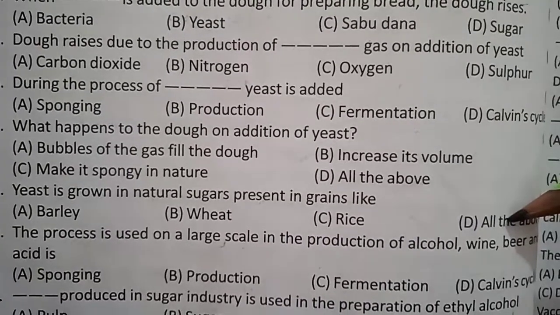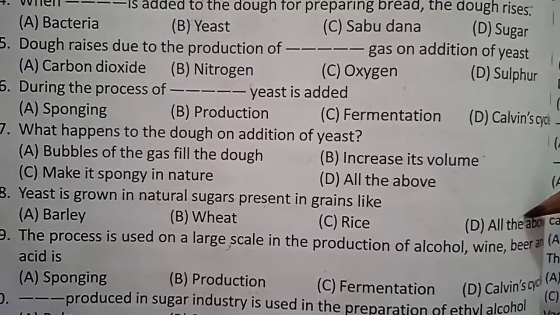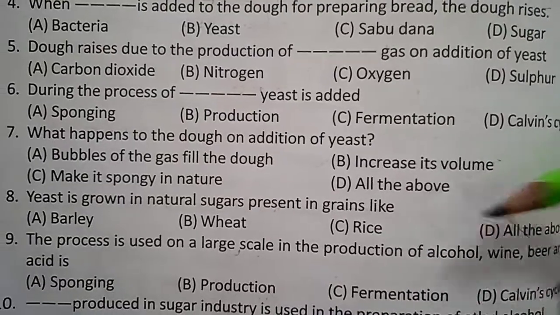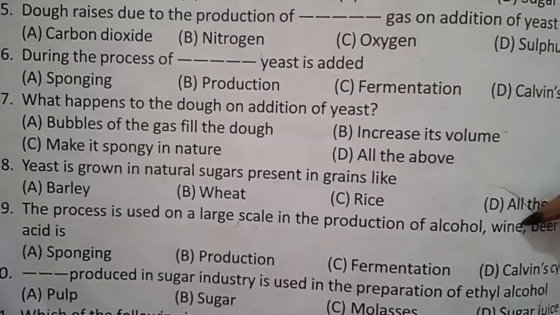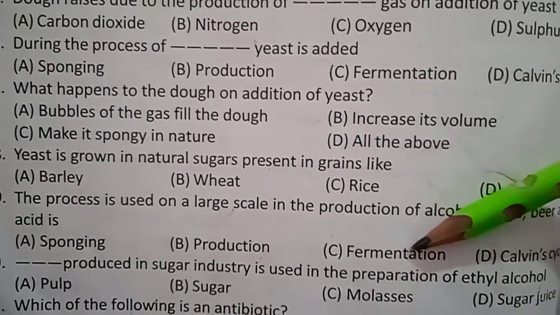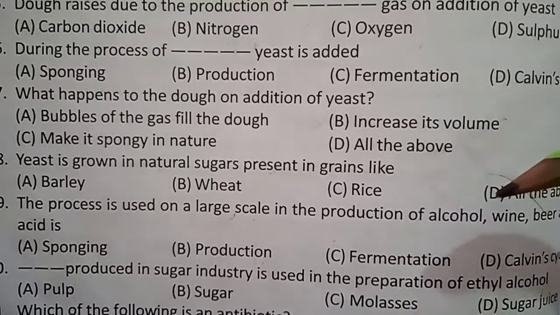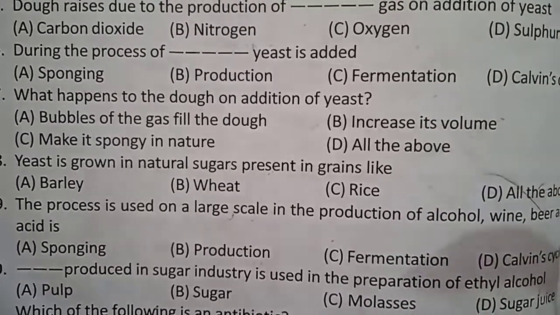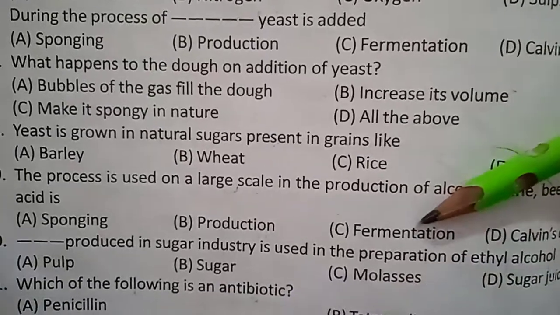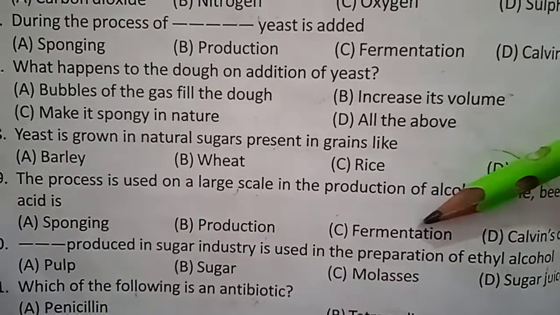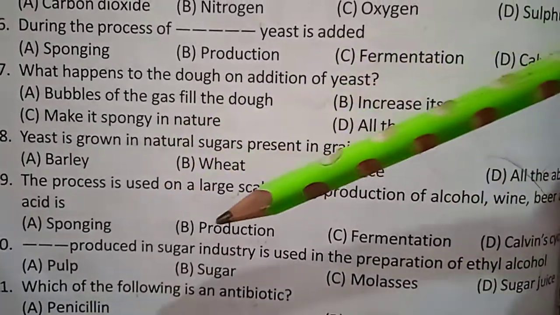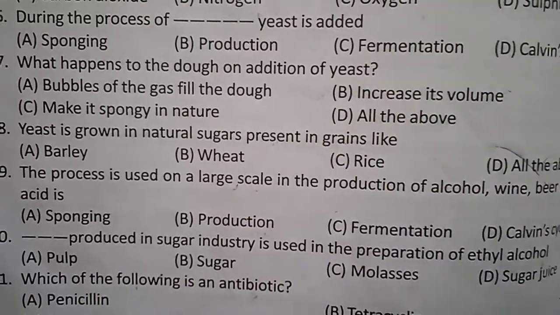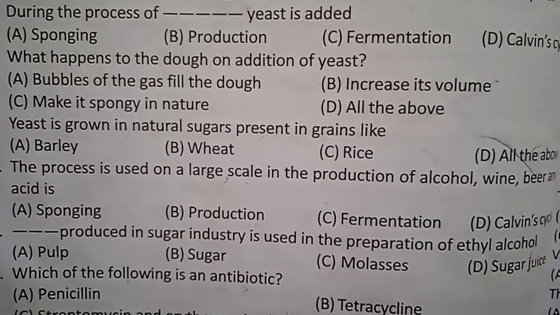The process used on a large scale in the production of alcohol, wine, beer and acetic acid is fermentation. So always, alcohol production and bakery products production, what is the answer for that process? Fermentation.